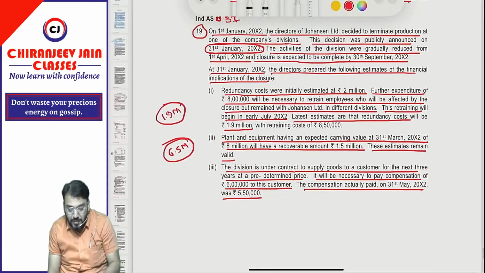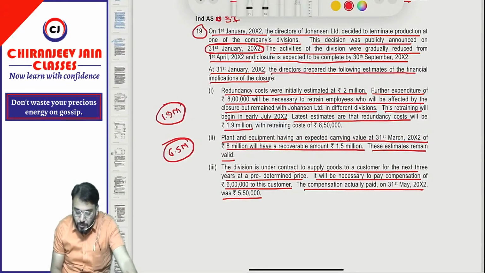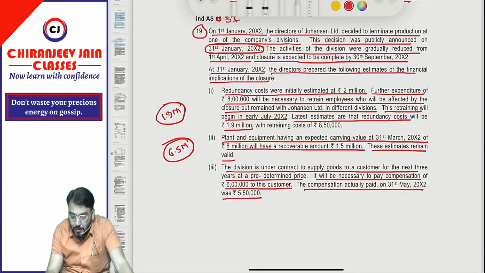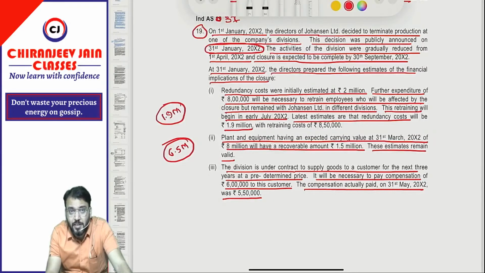So of course can I say they were under a contract to supply goods to the customer. Once there is a closure of business already announced, it is quite possible this contract becomes an onerous contract, and if the contract becomes onerous, we should create a provision for expected loss.